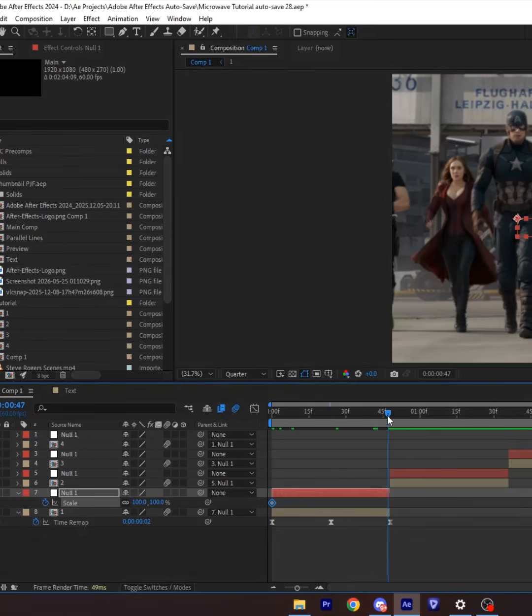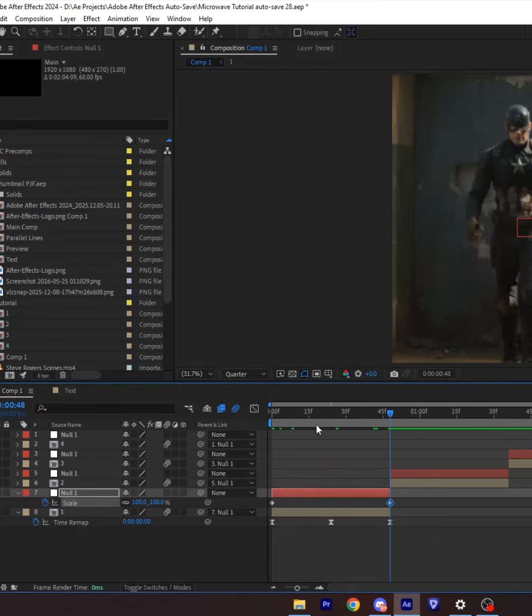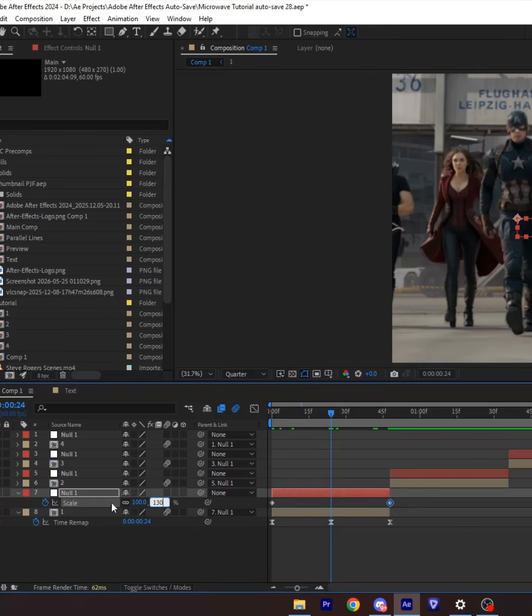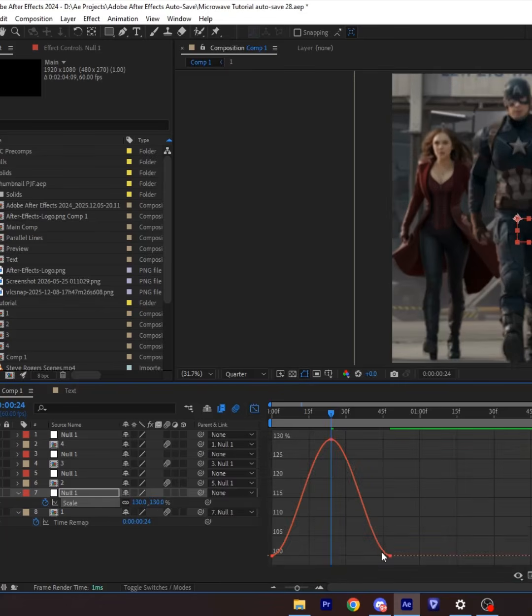Now create a scale keyframe on both the start and end of the layer, and then make another keyframe in the middle of the layer and set the value to 130. Now copy my graph.